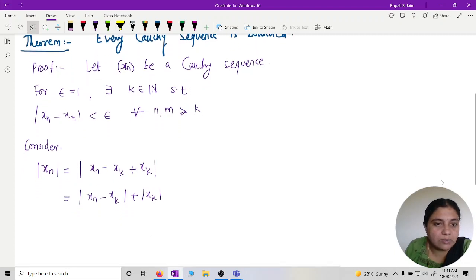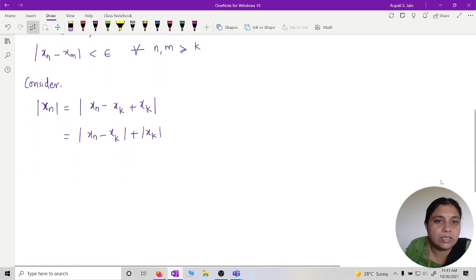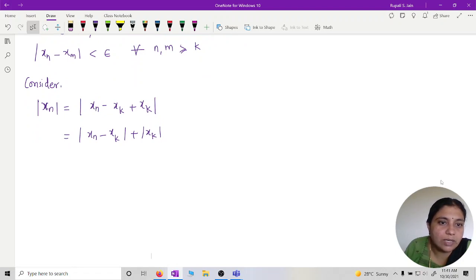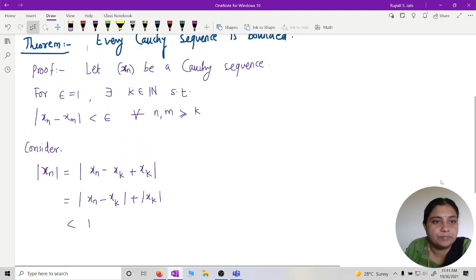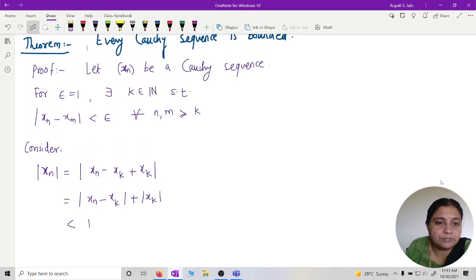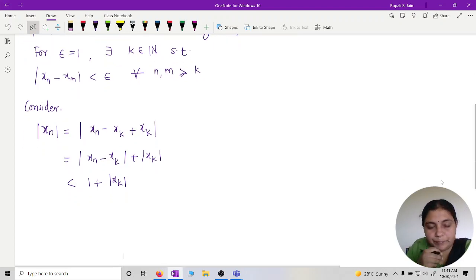Now xn minus xk, what can I say? It is less than epsilon because n and k are greater than or equal to k, so this is less than 1, right? For epsilon equal to 1, we have this now. Is that okay? Yes, ma'am. So plus mod of xk. So mod of xn is strictly less than 1 plus mod of xk. But what is mod xk?